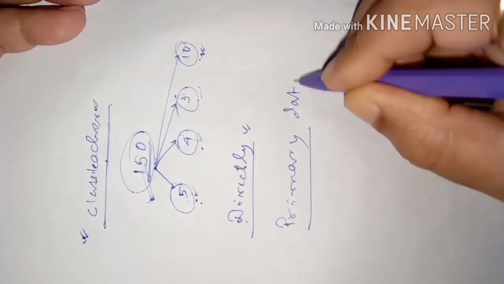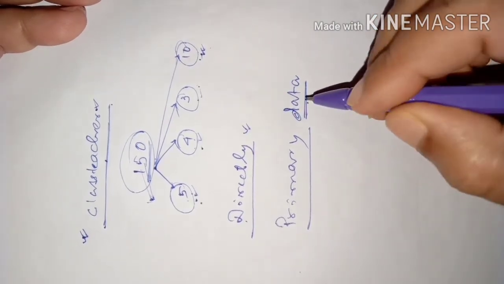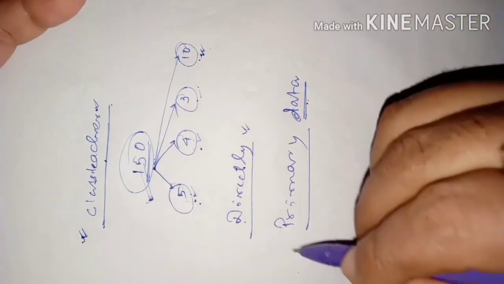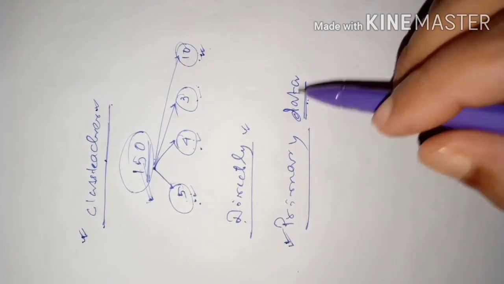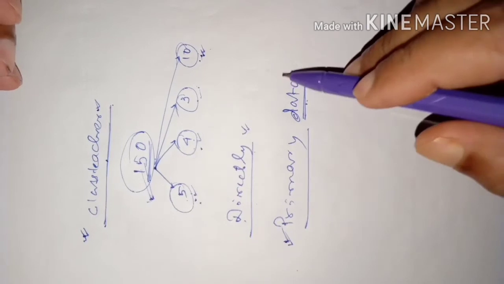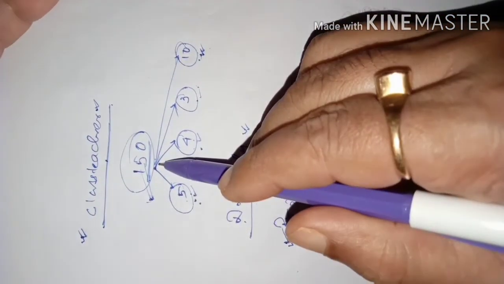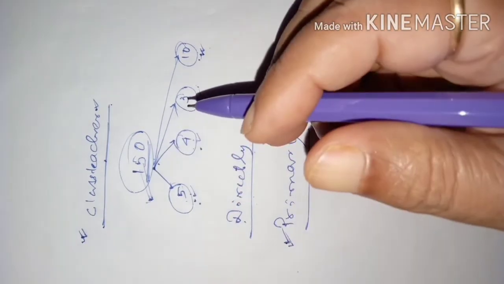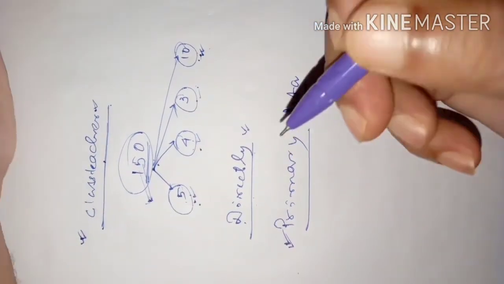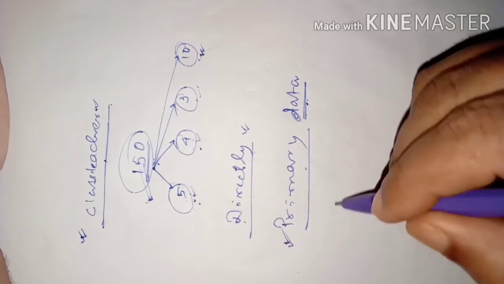Primary data. Data is a Latin word. Actually, data is a plural form, coming from the Latin word datum. Data means information. So directly collected information is called primary data. If instead of collecting information directly from the source, we collect it indirectly, like about these 150 families, where I want to know the number of members in each family, then what can I do? From each family I can collect the information directly, or I can collect the information from the office also.